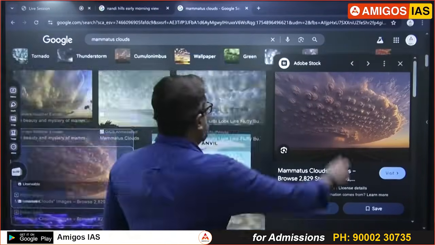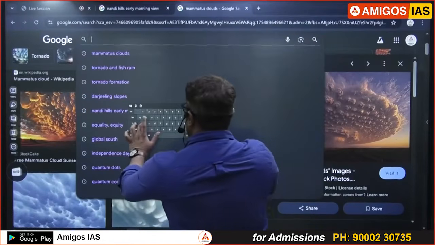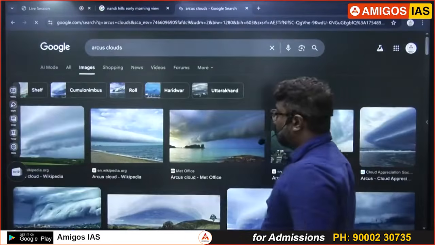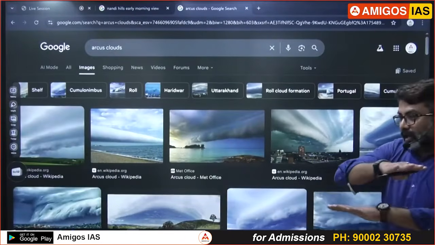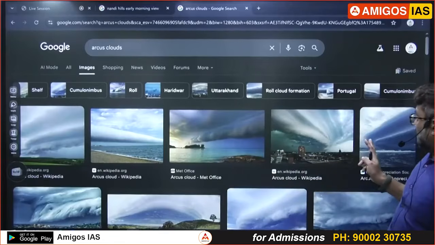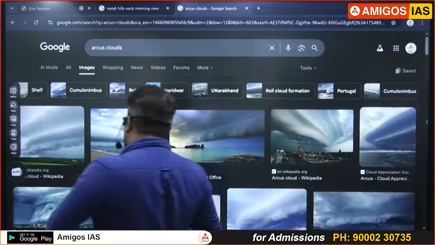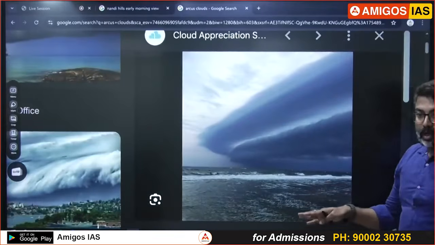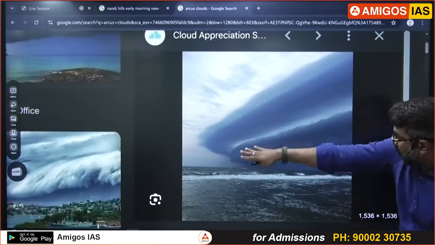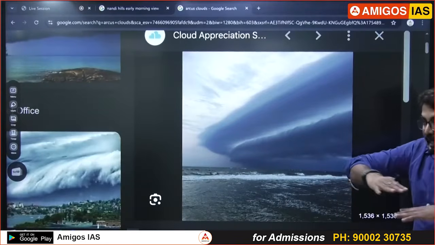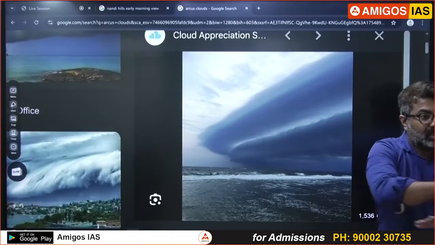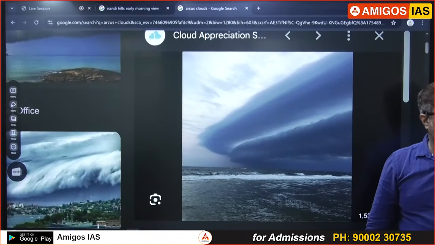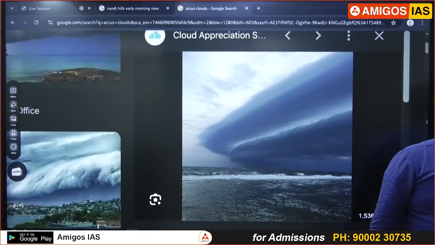Done. Last type. Arcus clouds. Again, cumulonimbus cloud only. Arcus clouds are like cold air as it comes down. It descends down and looks like a low horizontal shelf-like appearance. So this is a cumulonimbus cloud, a huge cloud. The bottom part looks like a shelf like this. As the cold air starts projecting downwards, it looks like a low horizontal bar. That's called Arcus, A-R-C-U-S. Arcus clouds.